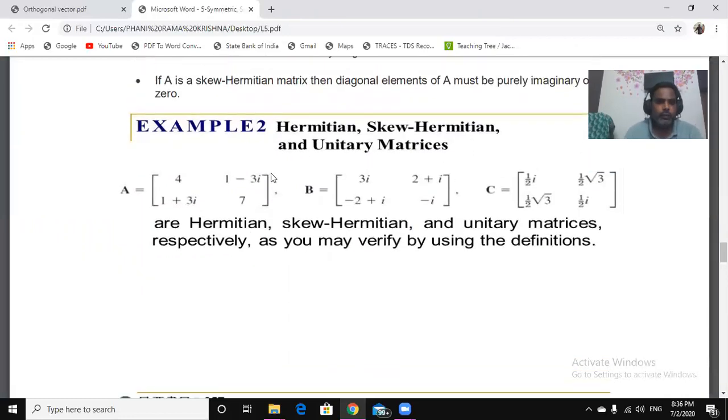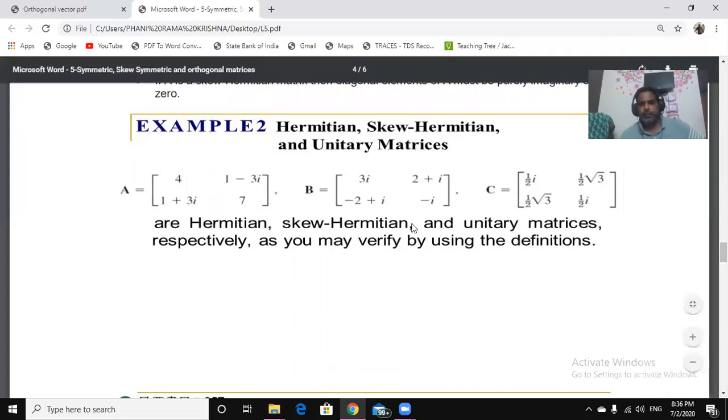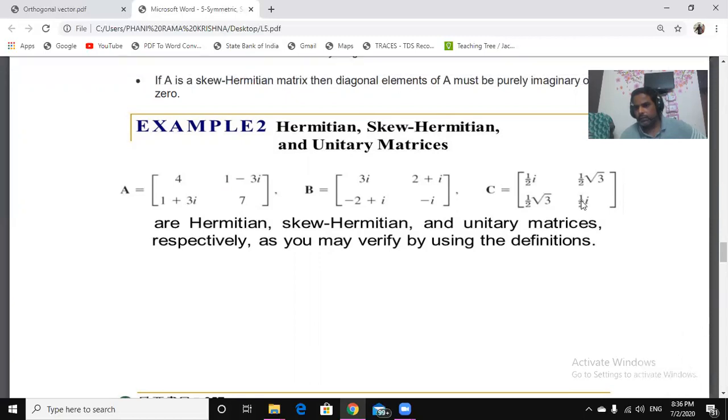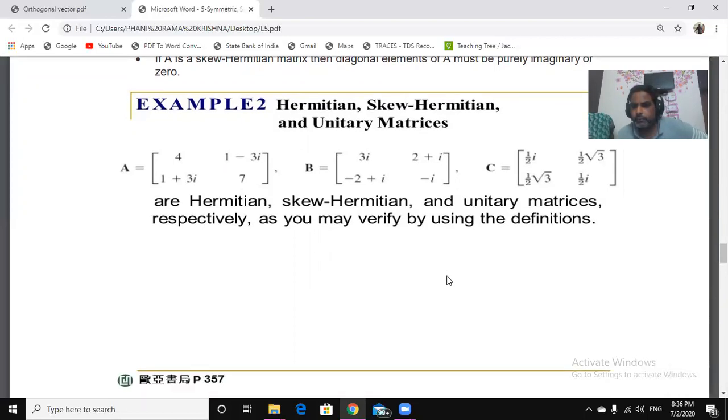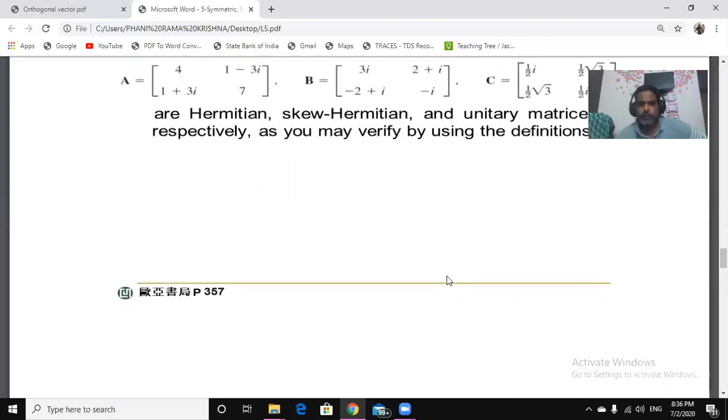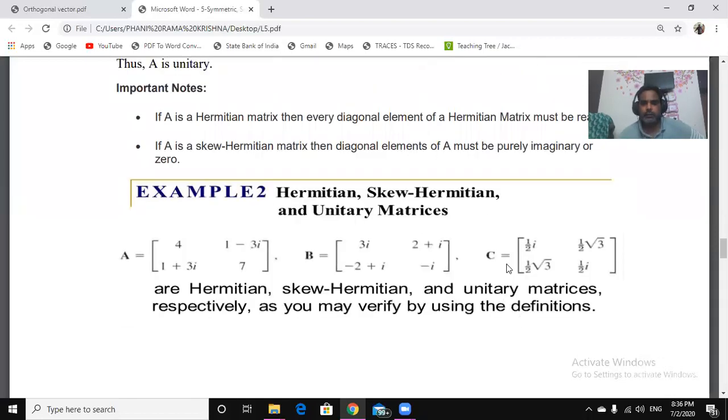Now we need to observe and tell which is Hermitian. This must be skew Hermitian because the diagonals are purely imaginary. So this is Hermitian, and this is a unitary matrix, since the dot product of any two columns is 0. This is about unitary, Hermitian and skew Hermitian matrices.